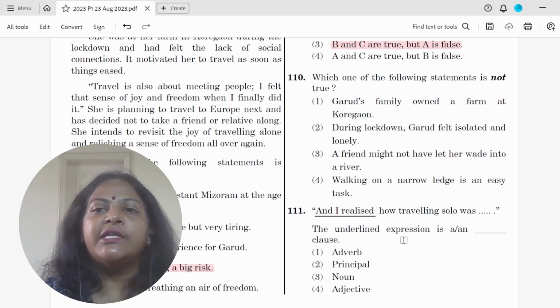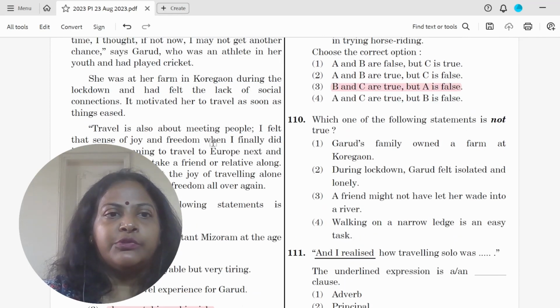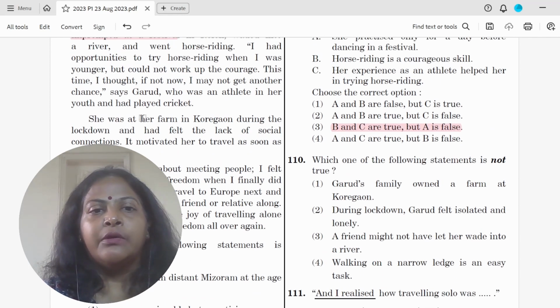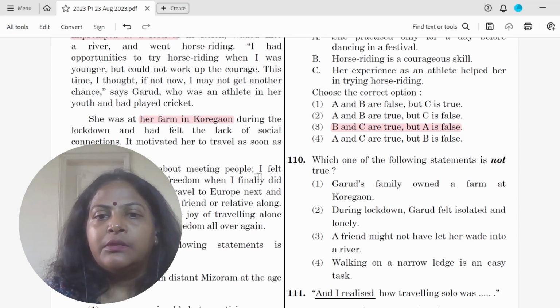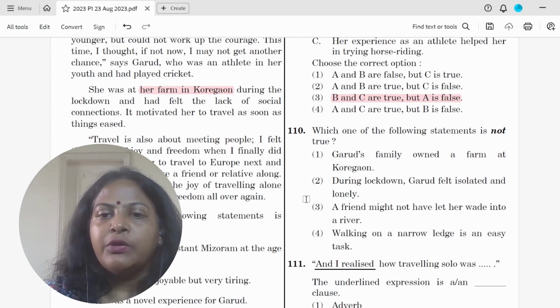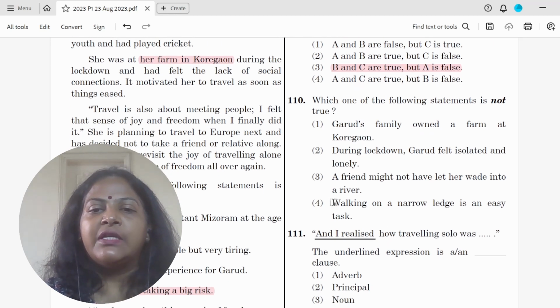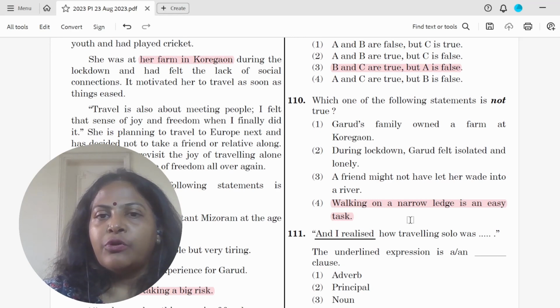Which of the following statements is not true? Garud's family owned a farm at Koregaon. So they do mention her farm at Koregaon. During lockdown, Garud felt isolated and lonely. That is true. A friend might not have let her wade into the river, and walking on a narrow ledge is an easy task. So we know definitely that this is not correct. A friend may or may not have, so we don't know. So we cannot say that that is true or not.